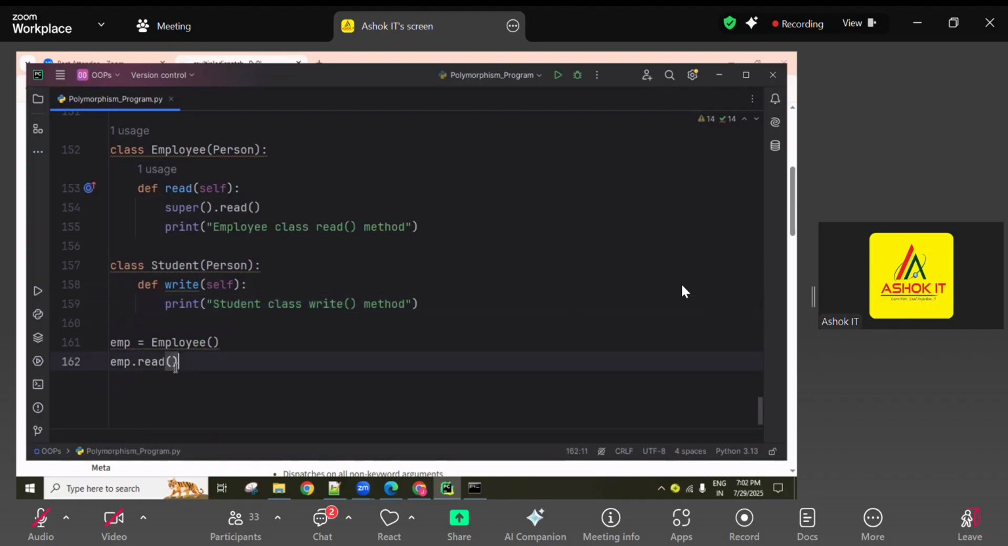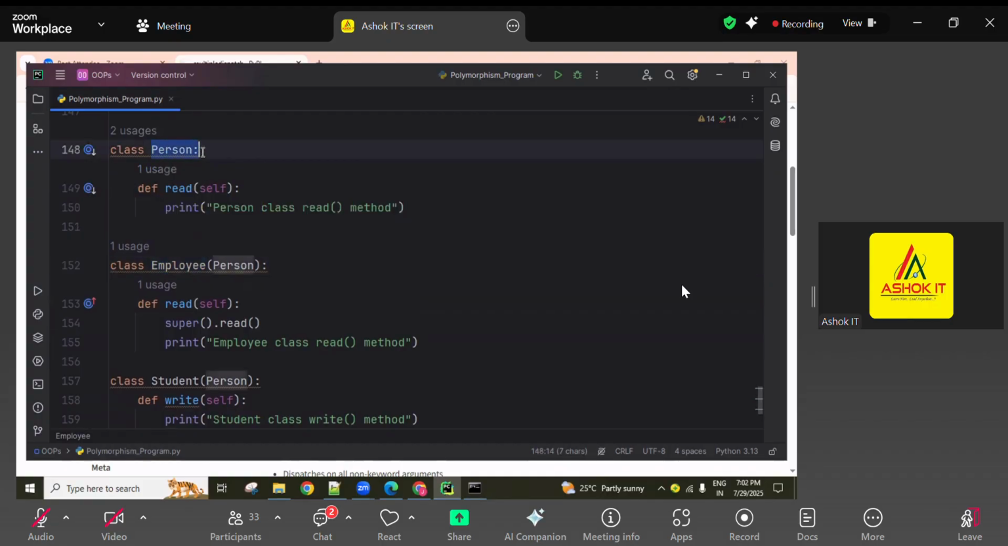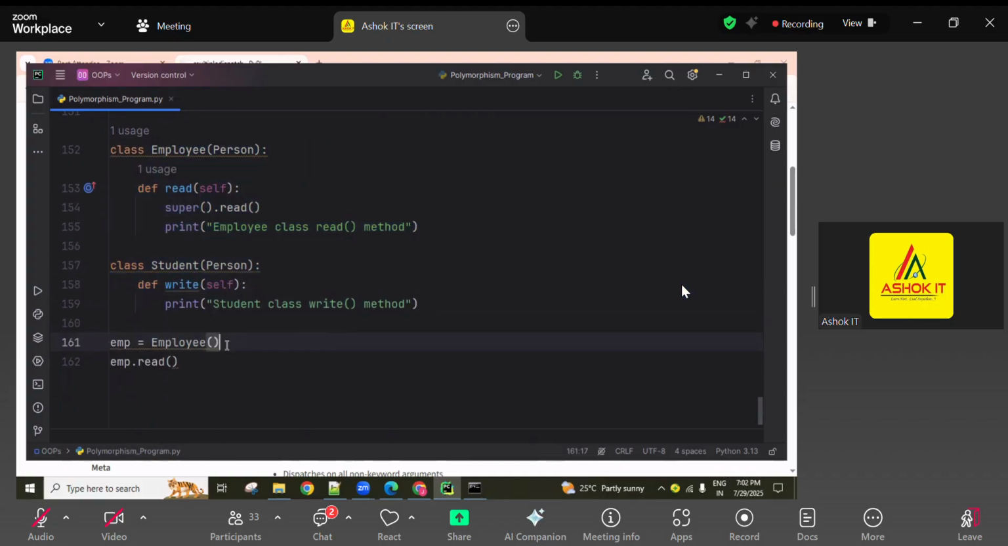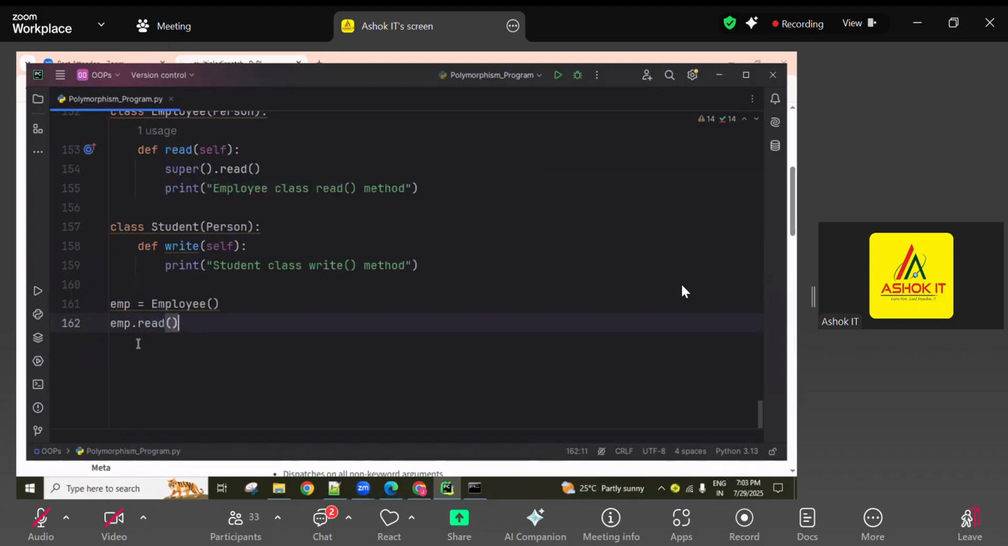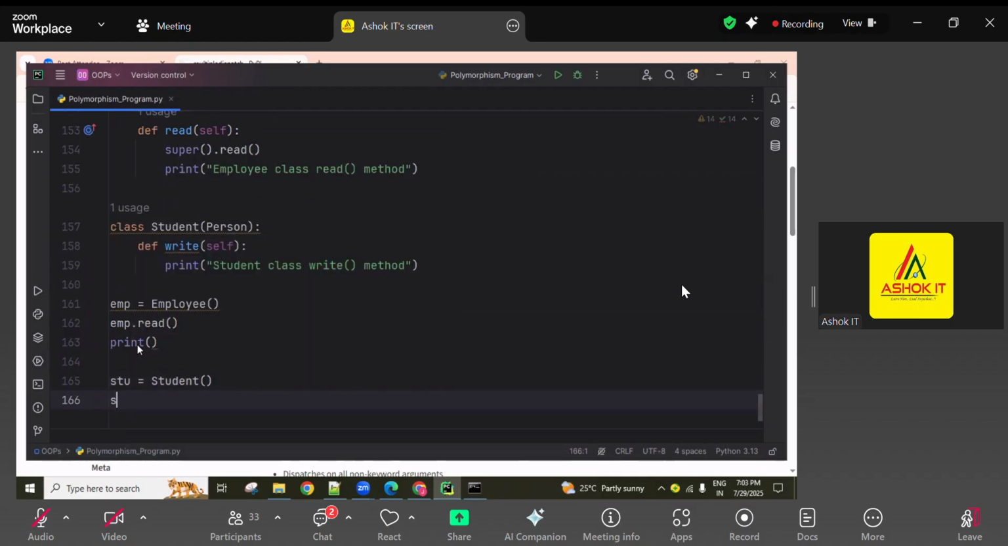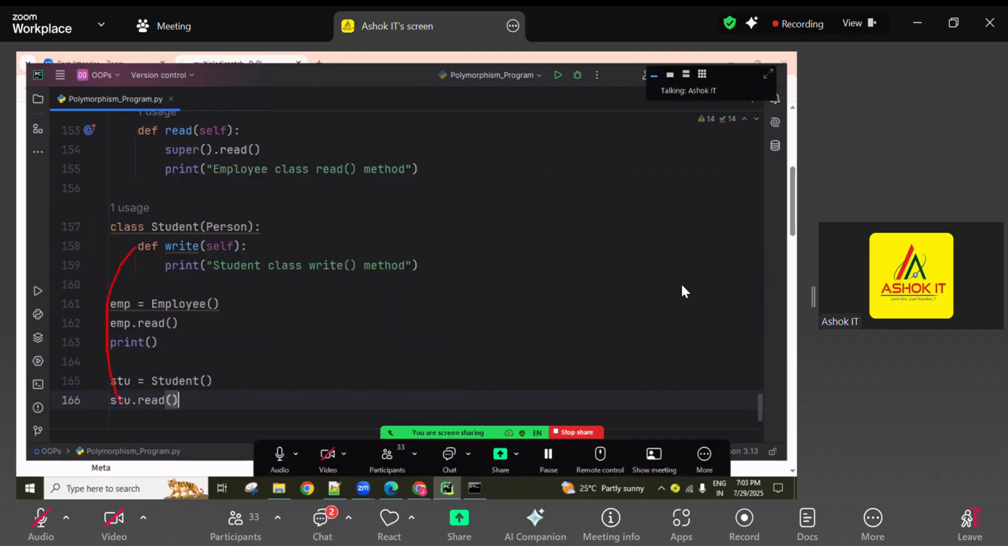That's it. Now check it. The employee class object I created, this one. This is which inheritance? Hierarchical, from one parent into multiple children. So the employee class object I created, and the employee class read method I'm executing. So here the parent person-related logic and this employee class-related logic execute together. Okay, you're getting this one. And next, create an object for the student, guys. So one print gap line I'm using. Next, one student object I'm creating, and the student dot read method I'm calling.